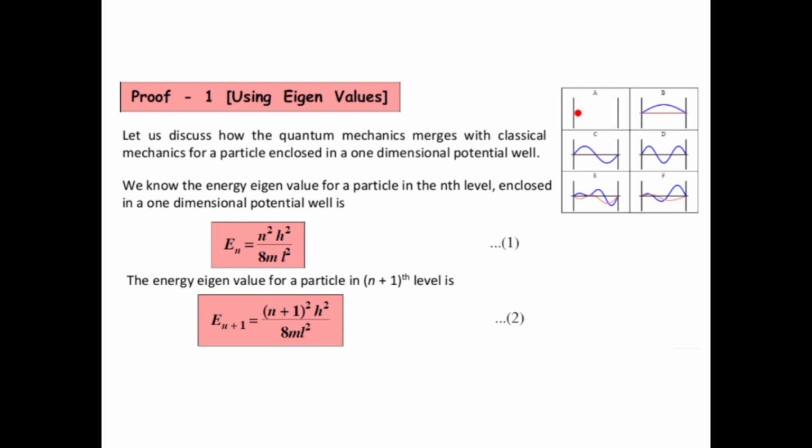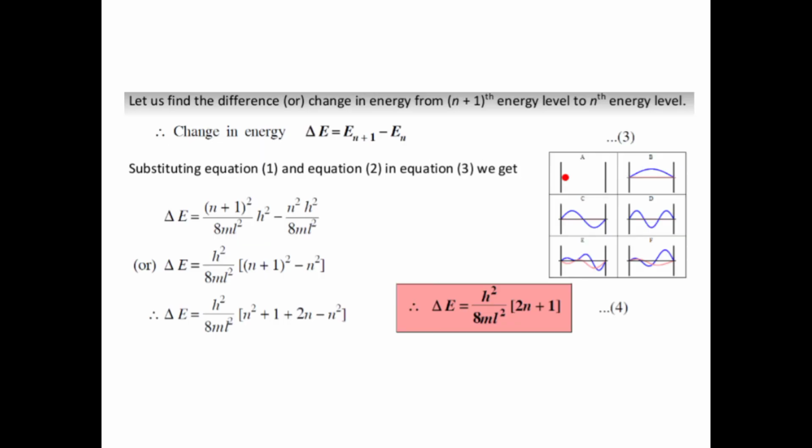Here is the energy eigenvalue for a particle in the n plus 1th level. We can move from the nth level to n plus 1, so wherever n is there, we put n plus 1 instead of n. That is, E(n+1) = (n+1) whole square h square by 8ml square. Let this be equation number 2.